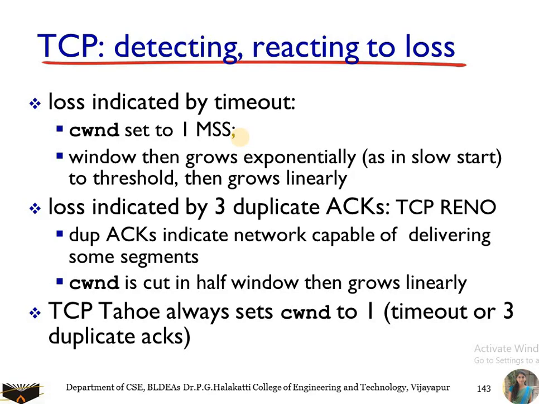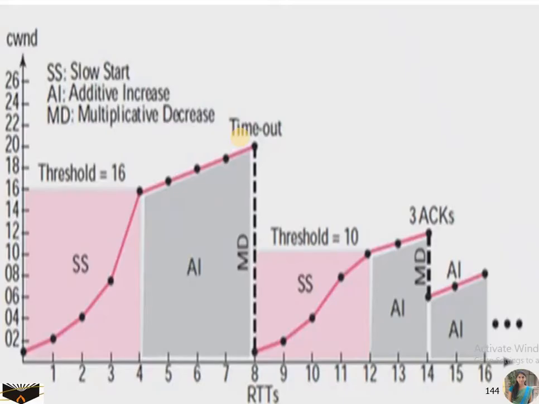TCP Tahoe always sets the congestion window to 1, whether on timeout or 3 duplicate acknowledgements. In any case, it is going to set the congestion window to 1, whereas TCP Reno is going to cut it to half of the existing congestion window. So here we have the mechanism.